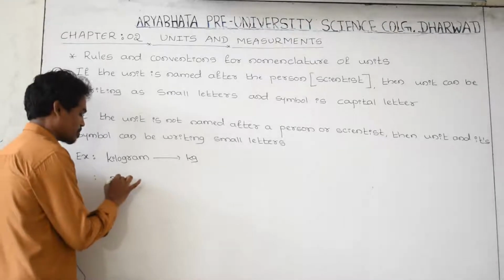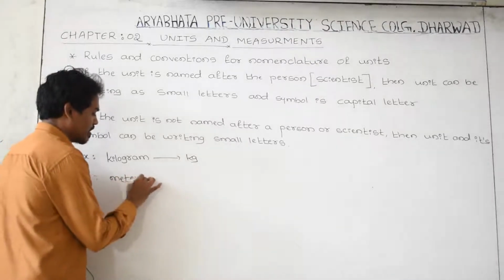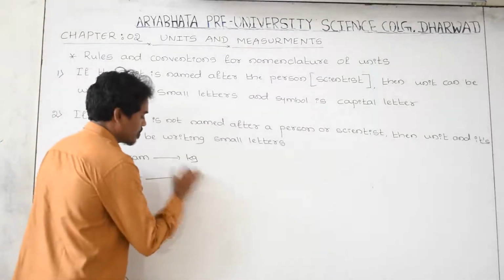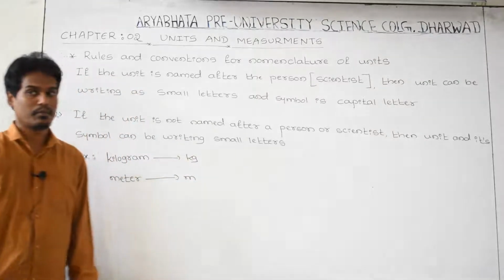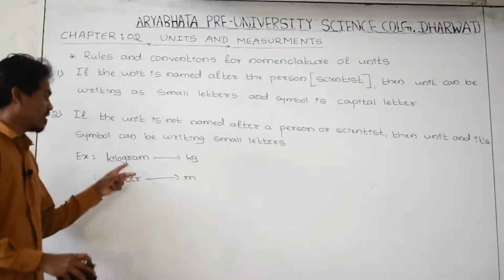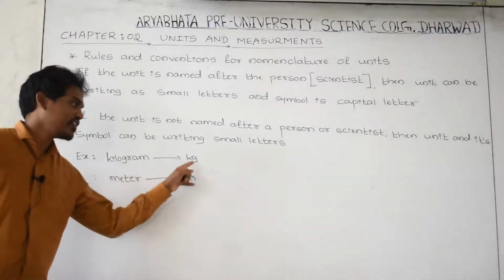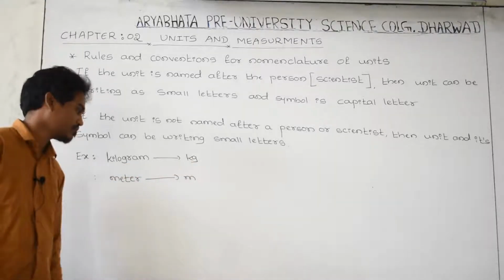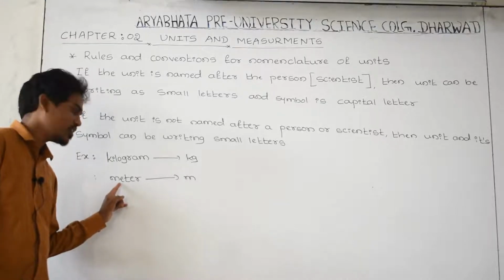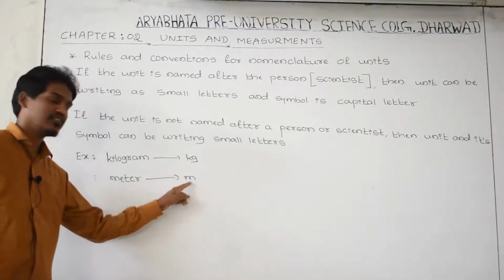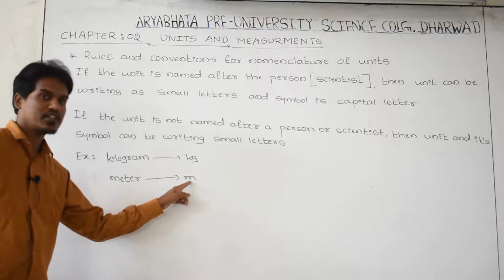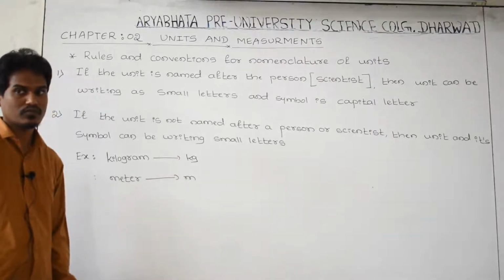Length is meter. Its symbol is a small m. The name of the unit is written in small letters, and its symbol is also in small letter.